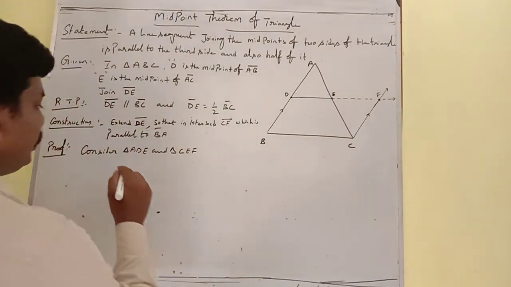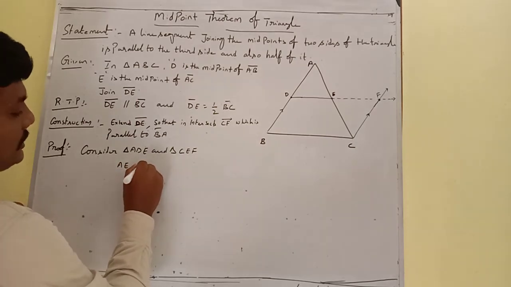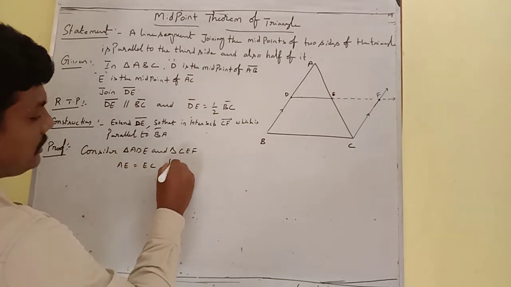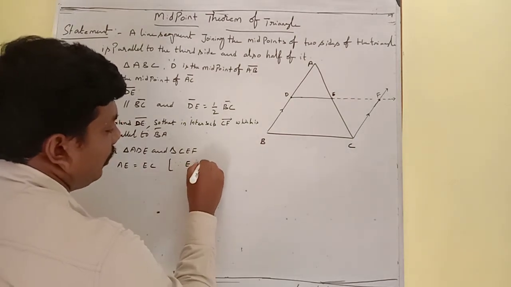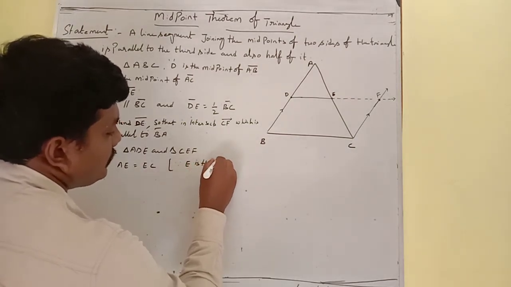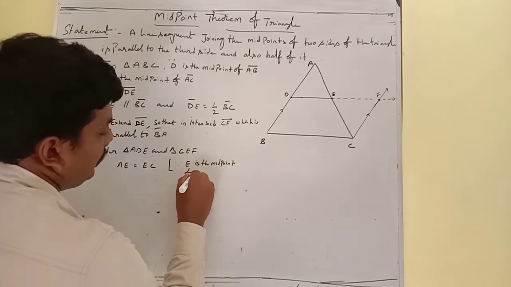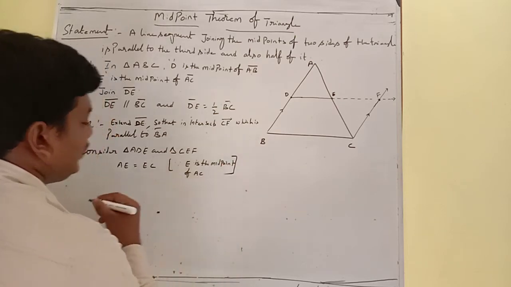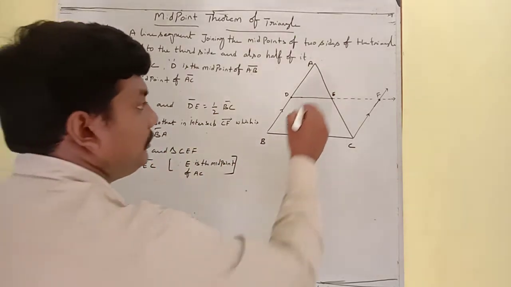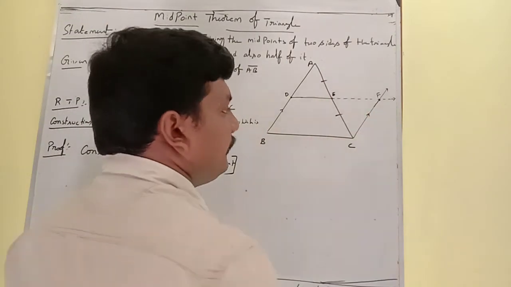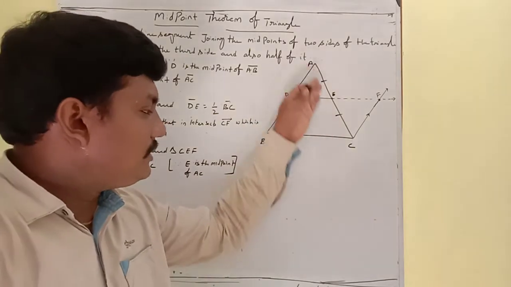AE is equal to EC, since E is the midpoint of AC. That means AE length is equal to EC length. Since E is the midpoint, these two sides are equal.